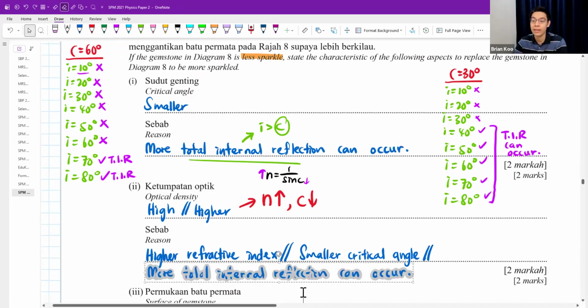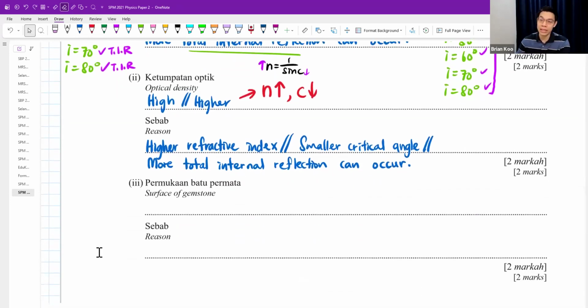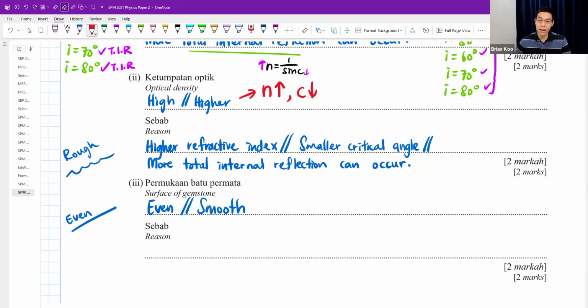They're all related, right? And the surface of the gemstone, this one a little bit okay, but I want an even surface. You ask yourself, diamond is always very smooth. The surface won't be rough, right? It will be even or very smooth also can. Because when it's very even, very smooth, this one is rough or uneven. If you got a very uneven surface, the reflection is very hard, very ugly inside, and it's all very messy inside. And also, a lot of the light, because it's an uneven surface, will just refract out.